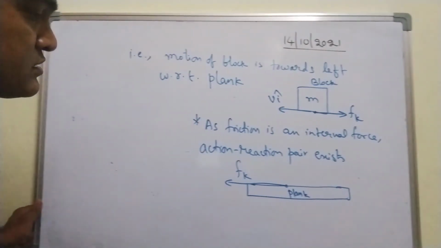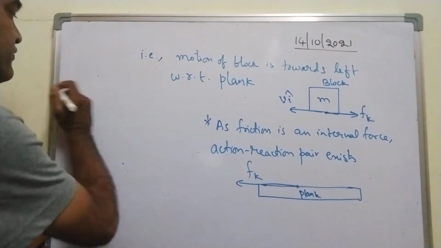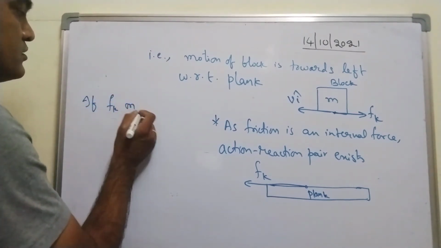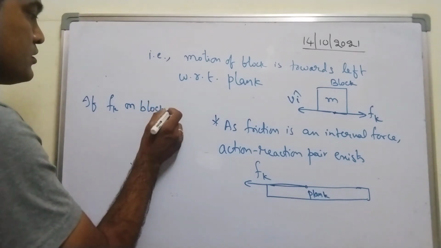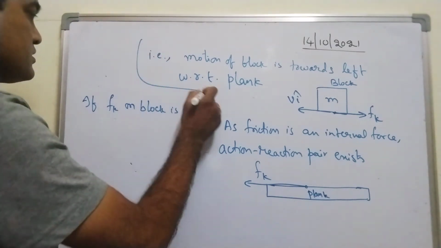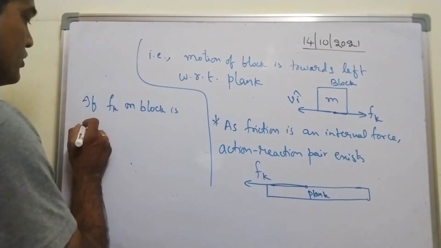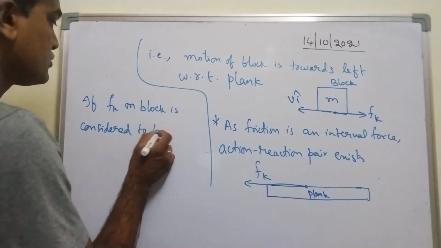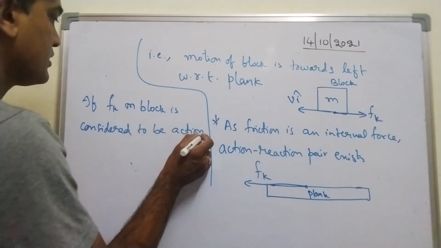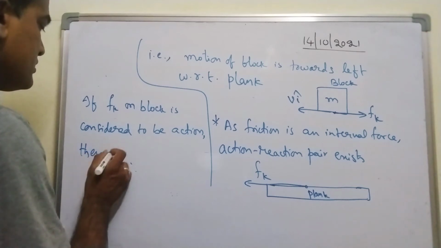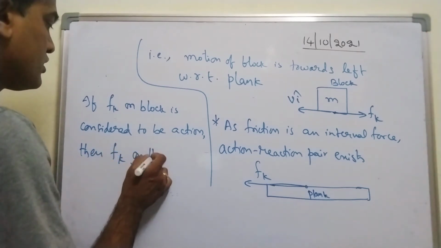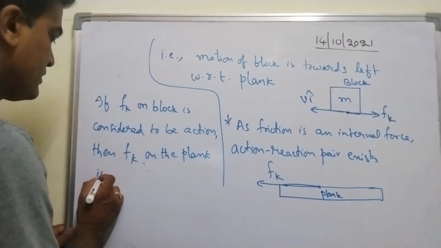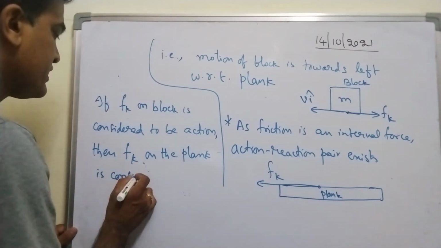Some important points to be noted. If kinetic friction on the block is considered to be action, then kinetic friction on the plank is considered to be reaction.